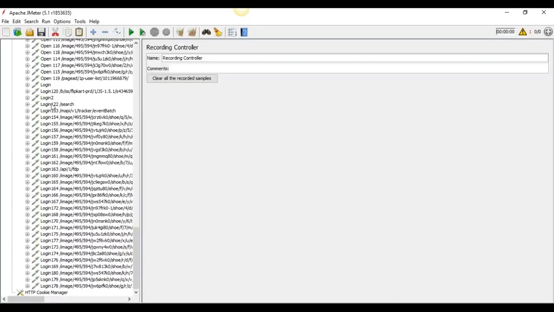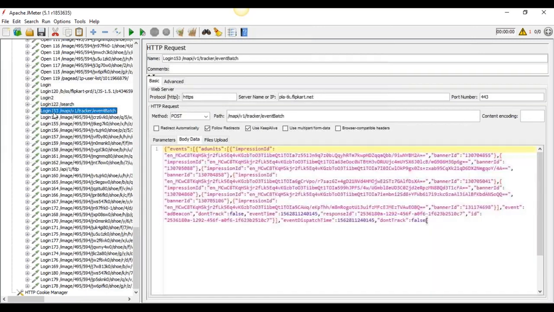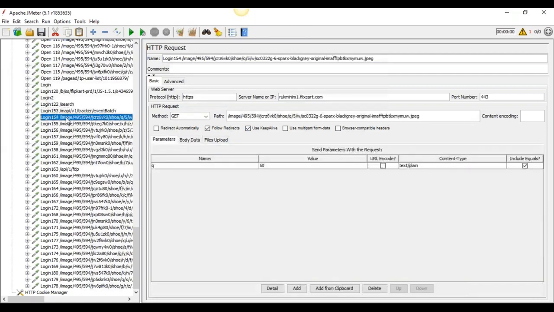So now I am removing here what we are not using. See here, all of this is coming.